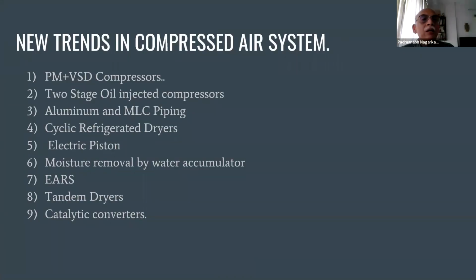Now we'll be talking about new trends in compressed air systems. When I started my career about 40 years back, there were mostly reciprocating compressors. Screw compressors had just been introduced, and we had all the dream of having a good permanent magnet VSD compressor. Variable speed drives were existing, but nobody had applied them to compressors. So this permanent magnet plus VSD compressor is the greatest gift given to the compressor industry by the scientists.